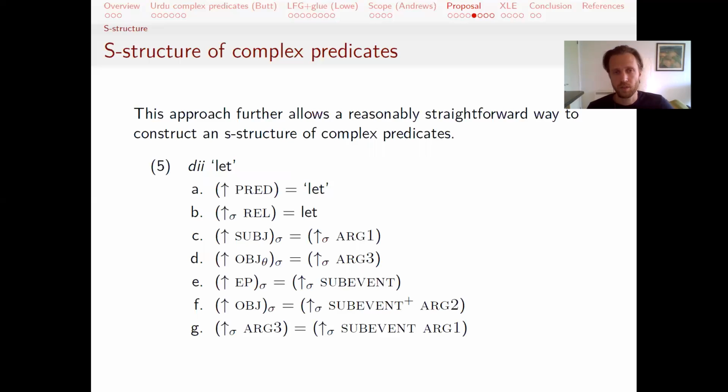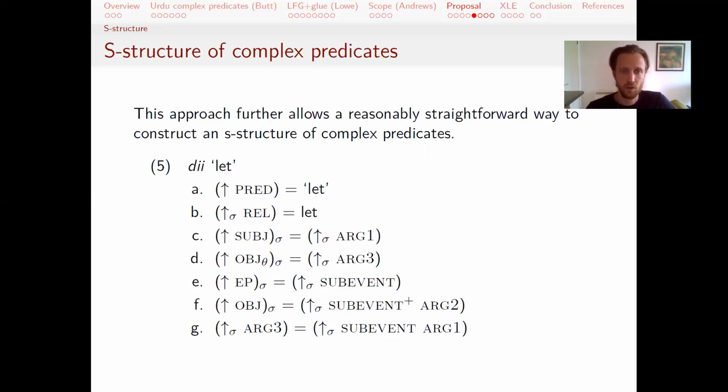So furthermore, this kind of approach allows us to start to think about what the S structure of complex predicates would be like under these assumptions, and allows a pretty straightforward way of linking grammatical functions to S structures, which is not too dissimilar from what Findlay and others have proposed in their discussions of this part of the architecture.